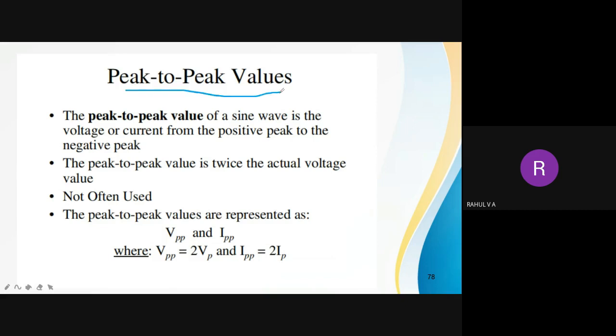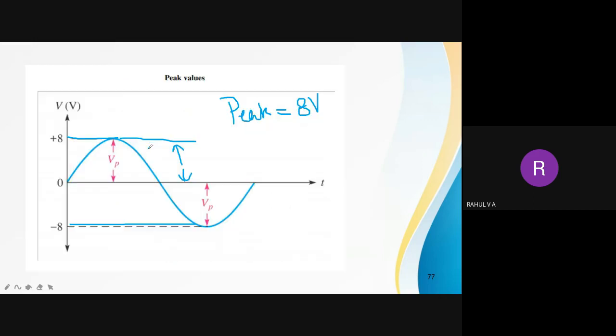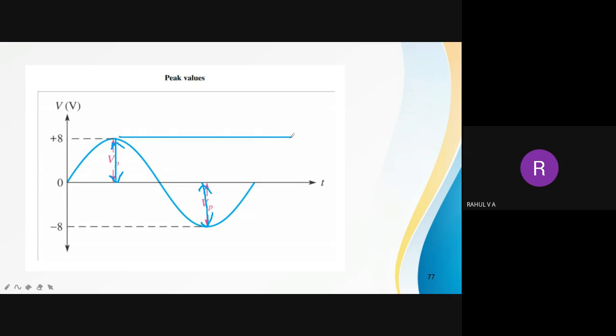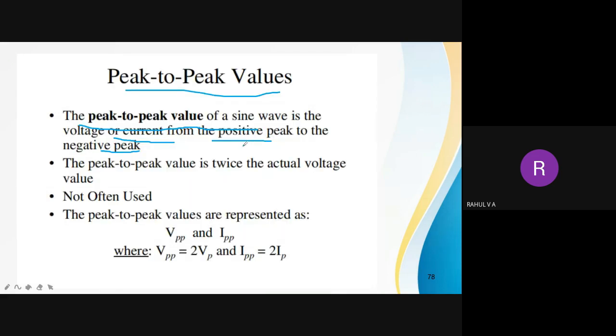Now what is peak to peak value? Peak to peak value of a sine wave is the voltage or current from the positive peak to the negative peak. In the previous case, it was from positive peak to zero reference or negative peak to zero reference. Now peak to peak means it is positive peak to negative peak. Or I can say it is a double of peak value. Peak to peak is the double of peak value.